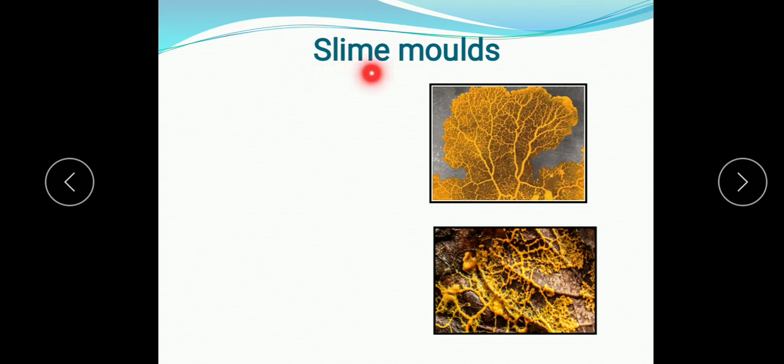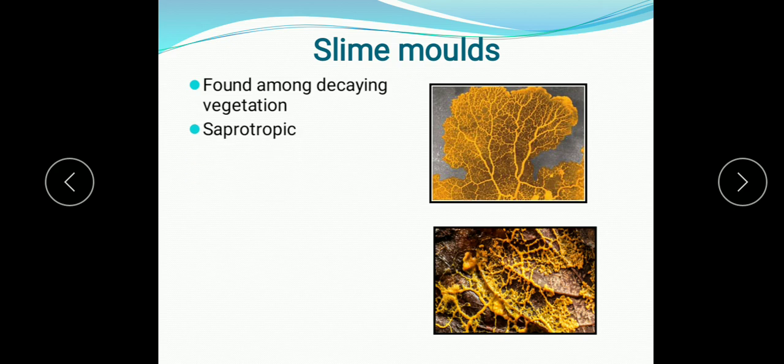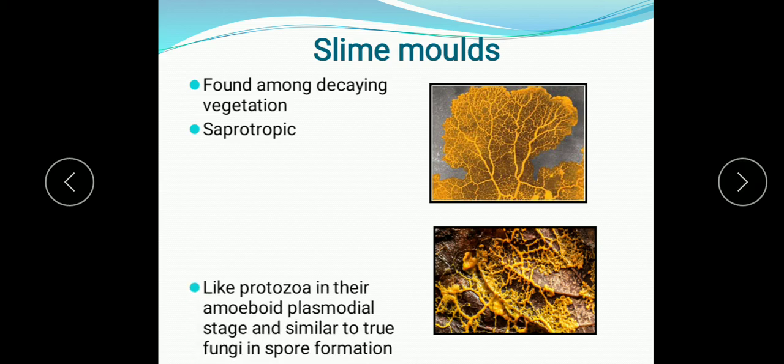So they appear just like a slime in the life cycles of some organisms, so they are named slime mold. These slime molds are usually found among decaying vegetation, do not have chlorophyll, so they absorb food from the decaying vegetation, and their mode of nutrition in this case is known as saprotrophic.